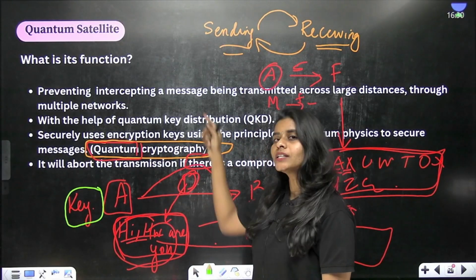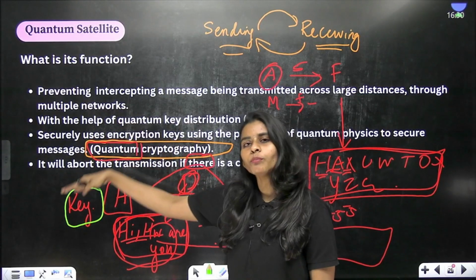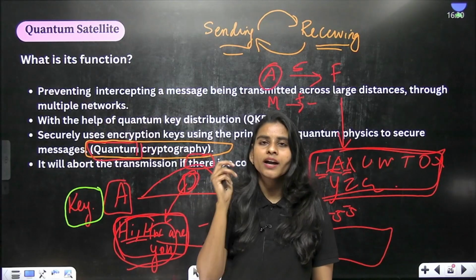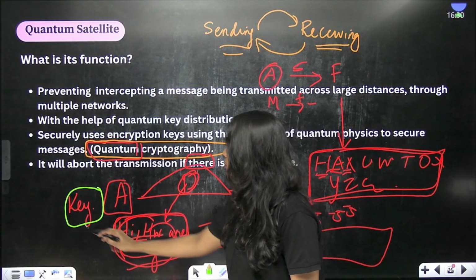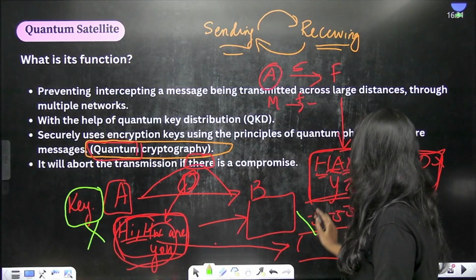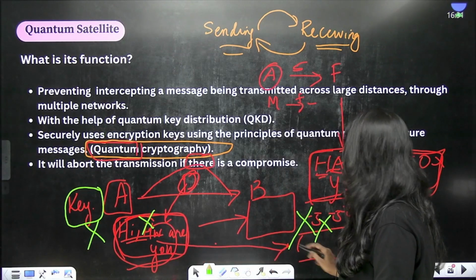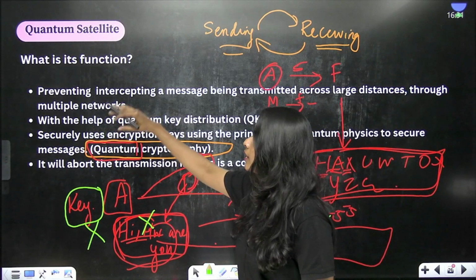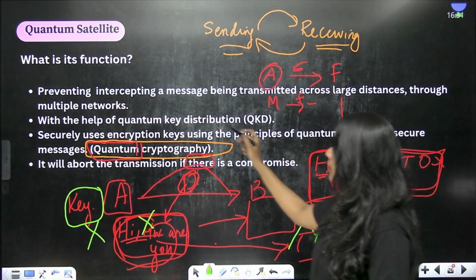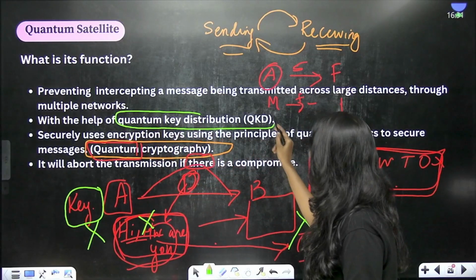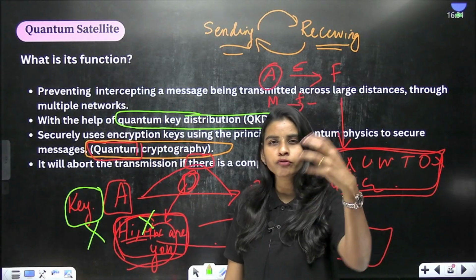Fine. Now, if it is quantum cryptography, how is it going to overcome this issue? It is going to make this key more secure in such a way that whenever there is a breach that is happening, it will abort the transmission of the signal. It will abort the transmission of the message, right? So this is the speciality of this particular quantum satellite or quantum communication devices. It is going to make use of quantum key distribution. Again, the mechanism is not needed. It is going to make use of photons and all.